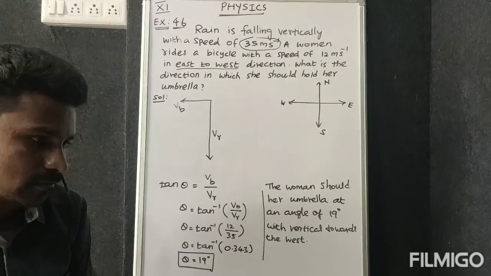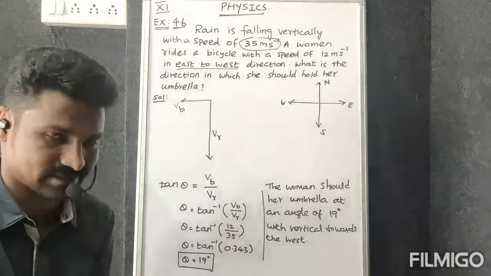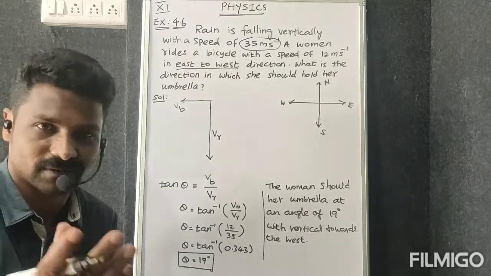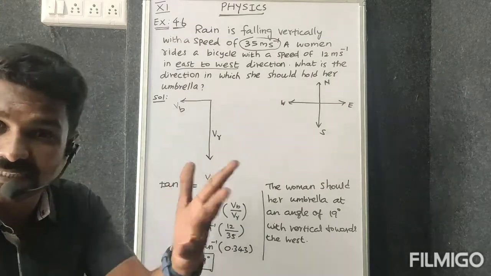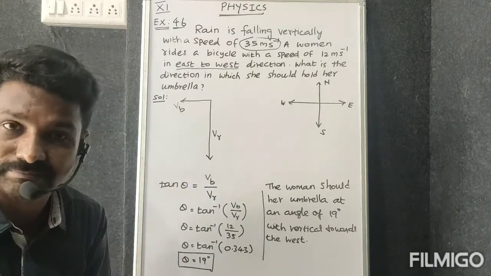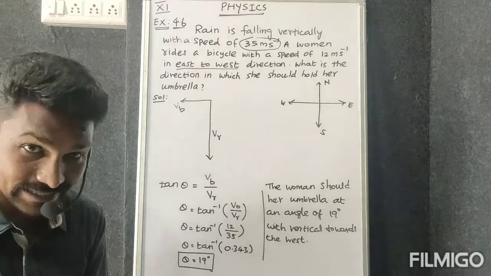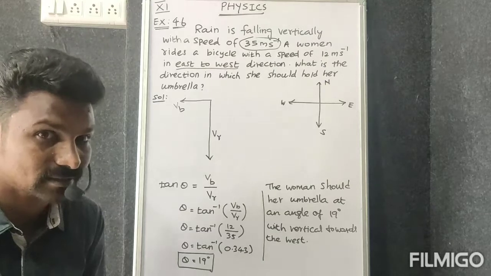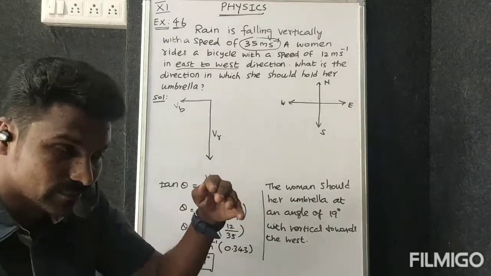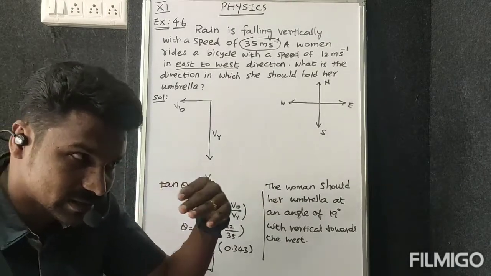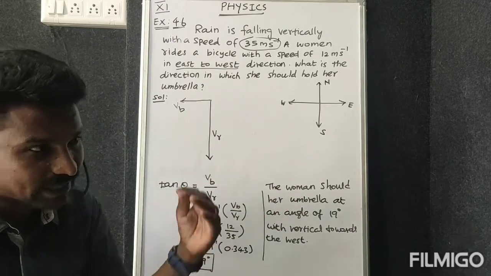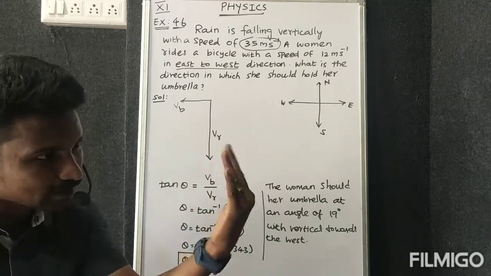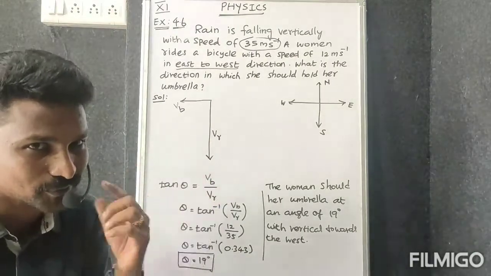But you have some experience with your father or with your brother. When you're moving in the bike in the rain, so you feel while you moving, whenever you are travel in the rain, that rain will come in front of you or opposite to you or opposed to you.